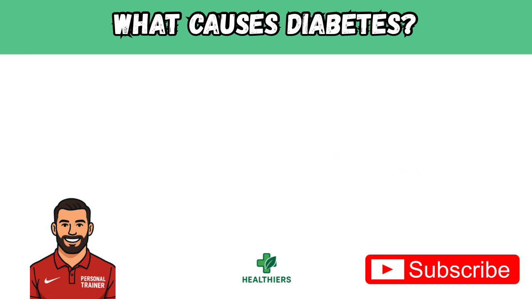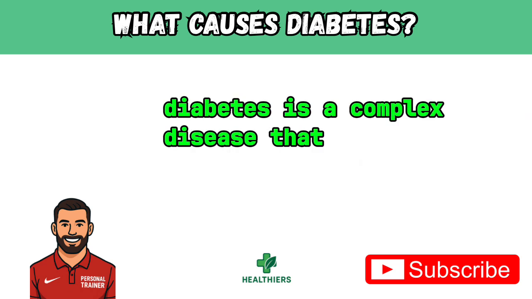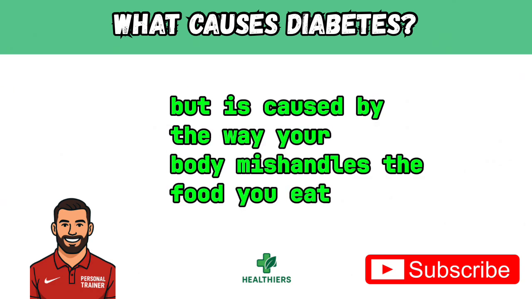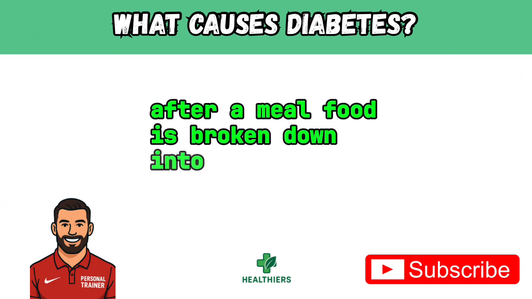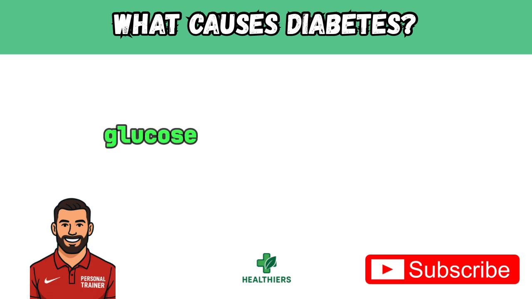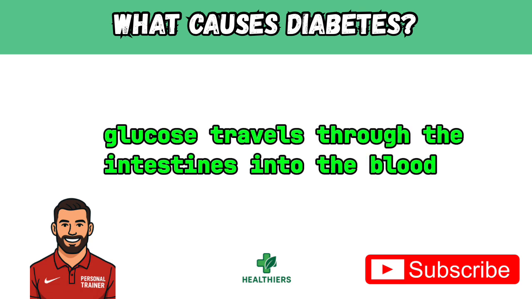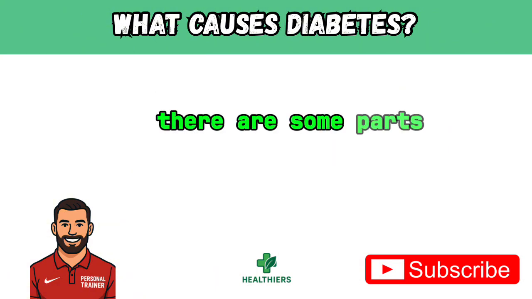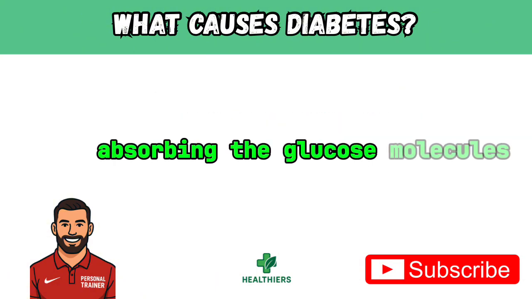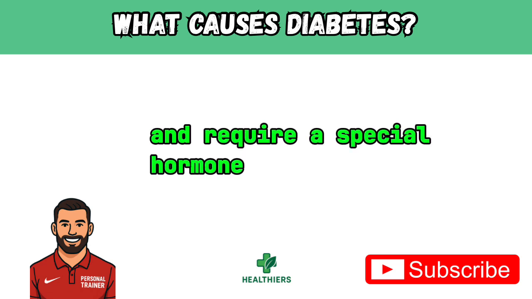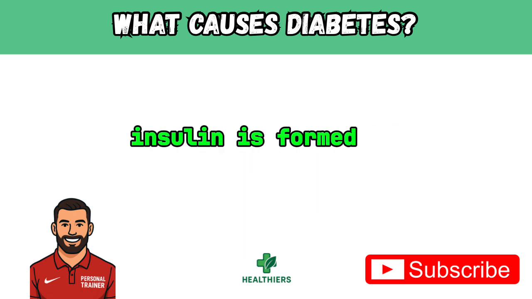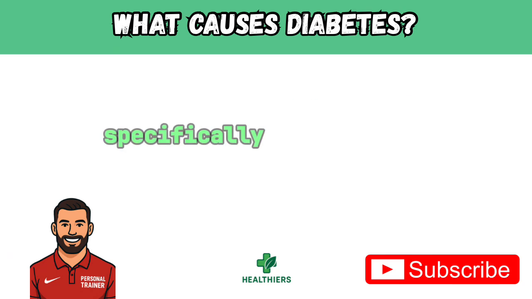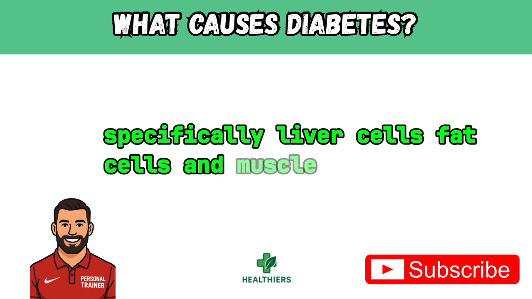What is diabetes? Diabetes is a complex disease that affects many parts of your body, but is caused by the way your body mishandles the food you eat. After a meal, food is broken down into sugar molecules called glucose. Glucose travels through the intestines into the blood, where it is carried to all different areas of the body and is used for energy. There are some parts of your body that need help absorbing the glucose molecules and require a special hormone called insulin. Insulin is formed in the pancreas and circulates in the blood with glucose to the cells that need help, specifically liver cells, fat cells, and muscle cells.